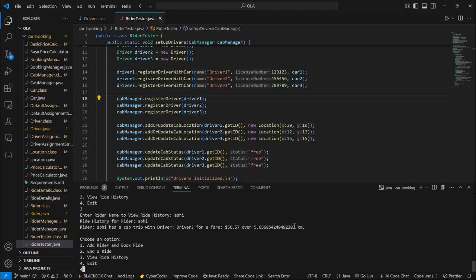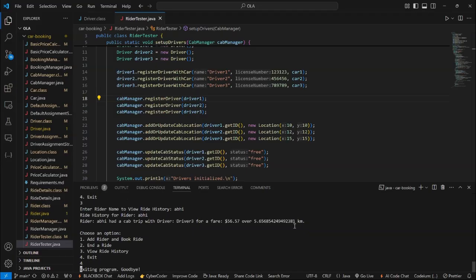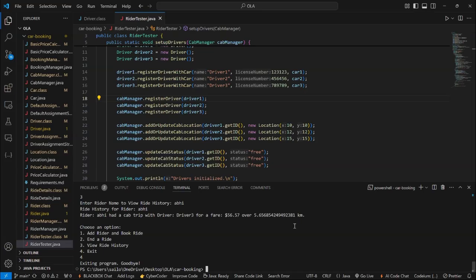So you have seen the implementation of our code. Now we can exit our application. Yes, the program has ended and it says goodbye. Thank you.